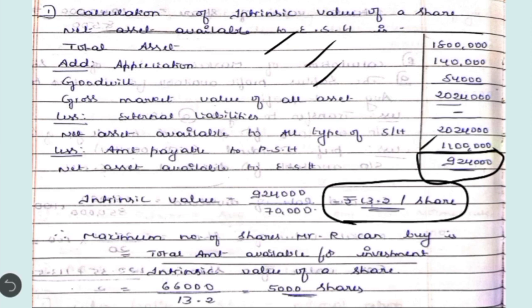Now we can calculate on the basis of intrinsic value what is the maximum number of shares Mr. Ramnath can get by investing 66,000. So what is the formula we are going to use here? Total amount available for investment divided by intrinsic value of the share. Total amount as it is given in the question, it is 66,000 divided by per share intrinsic value is 13.2. So you get the answer 5,000 shares. So by investing 66,000 rupees in that particular company, he would be able to buy 5,000 shares. Okay, this is based on intrinsic value.